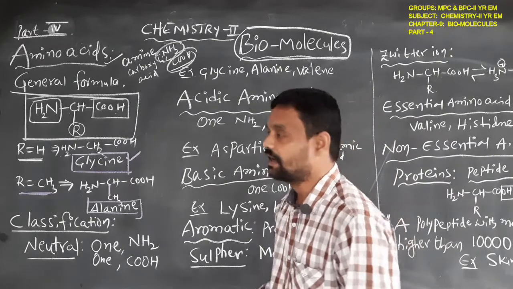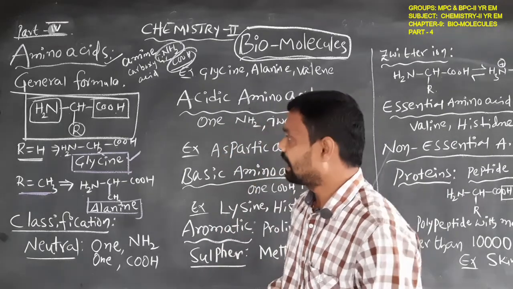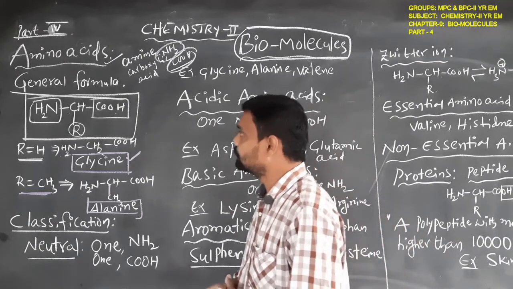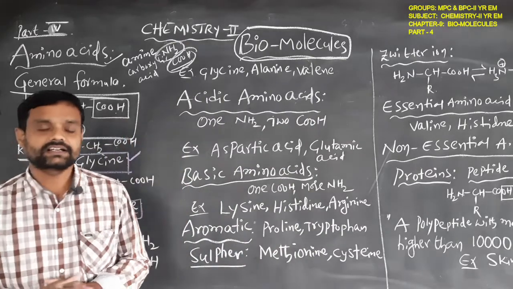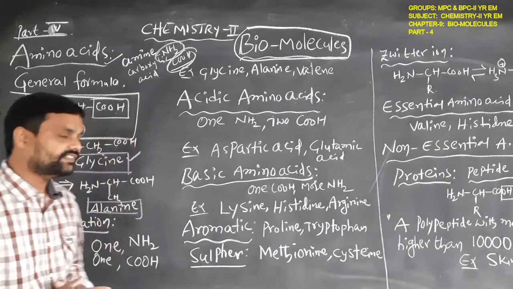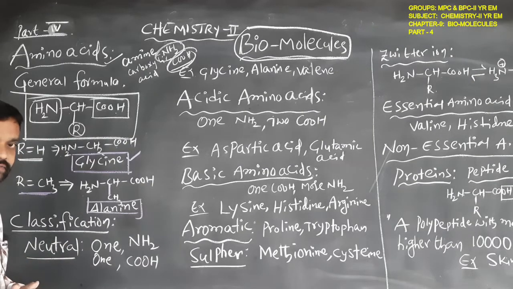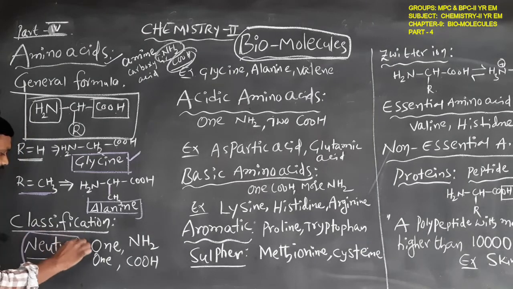Okay, students. Amino acid means it has the amine and carboxylic acid functional groups. That is called an amino acid. Here is the classification of amino acids. Amino acids can be classified into different types. For example, neutral amino acid.